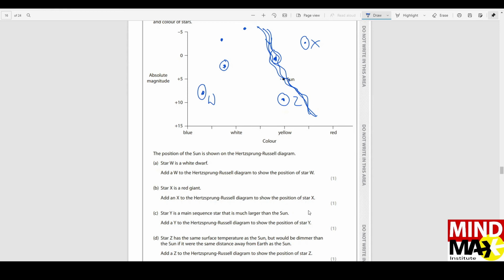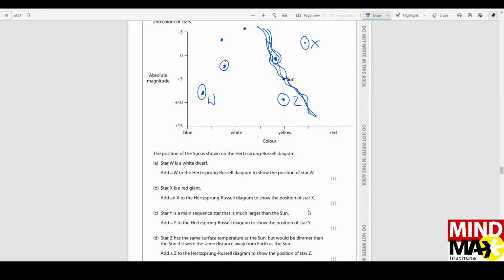That is why it is exactly vertically beneath the sun. Why is it exactly vertically beneath the sun? Because not only is its brightness less, that's why it's beneath the sun, but also because it has the same surface temperature. So that means if the sun is yellow, star Z will also be glowing yellow. It has to have the same temperature. That is why it is exactly vertical and not to the left or to the right.